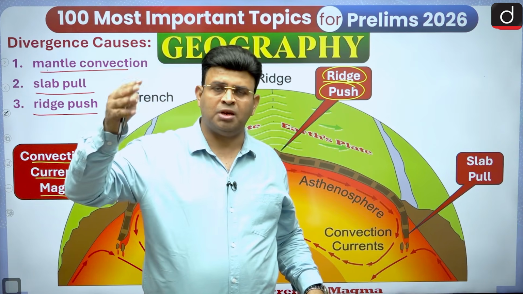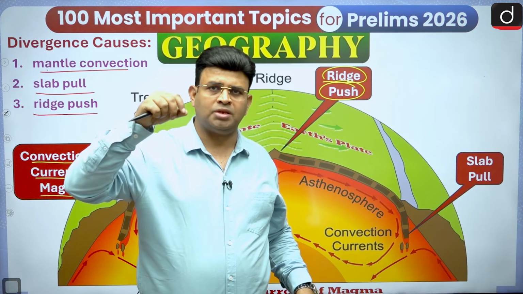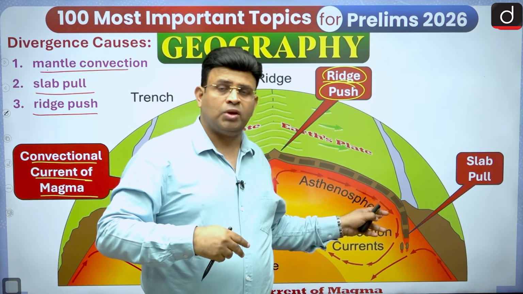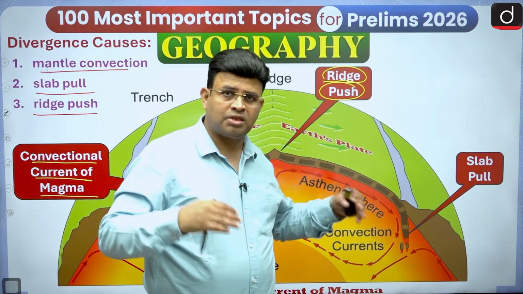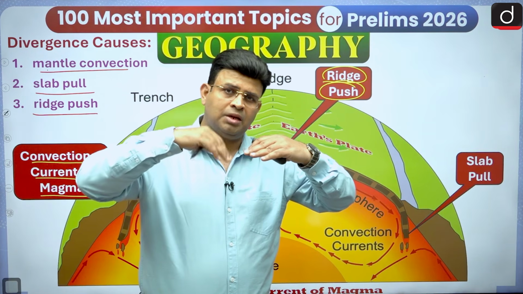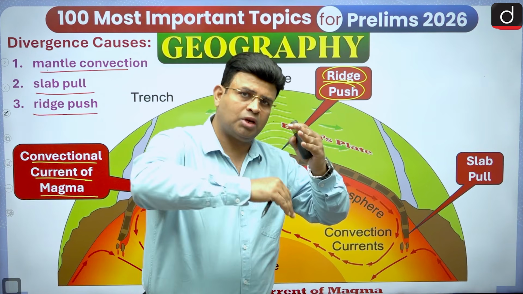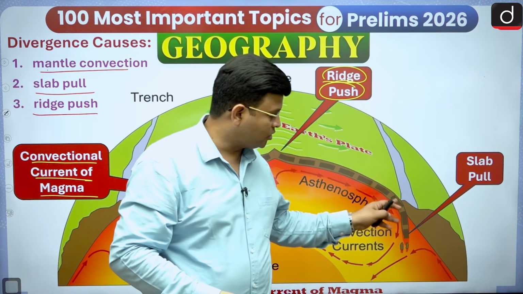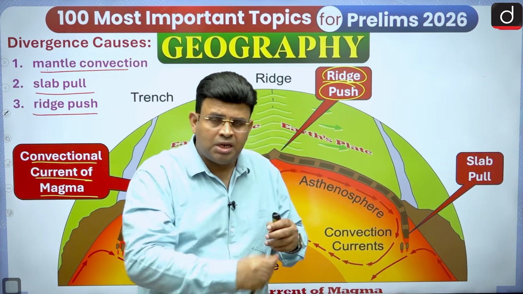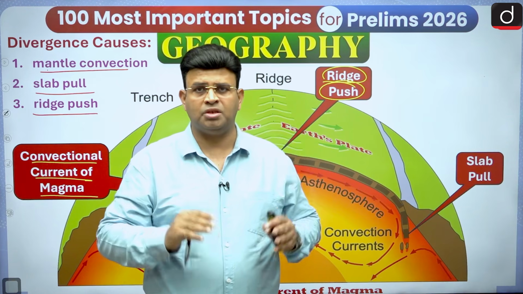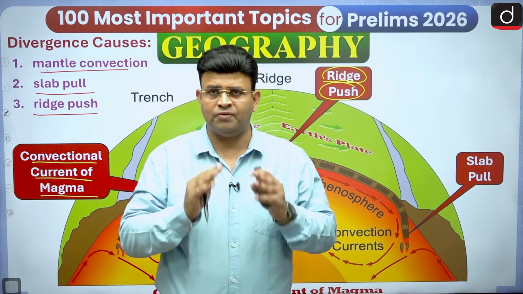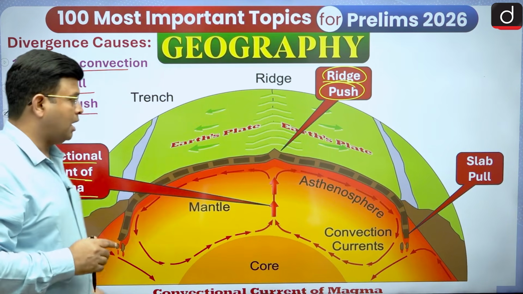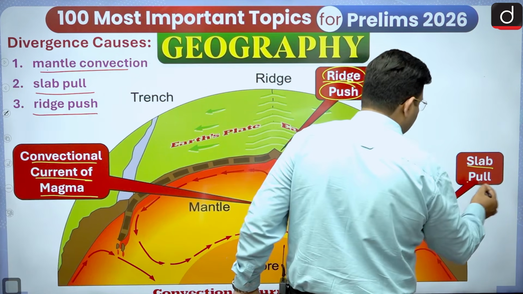Like if you have seen in paint, if you put some sticks or rods in the paint box, they will start slowly moving. In the same way, our ocean floor at the subduction zone, having more density, easily pulls itself down under the gravity inside the semi-molten asthenosphere. It is known as slab pull. When it is pulling down, that helps in the plate movement. So three forces are responsible for the plate movement: convectional current of magma, ridge push and slab pull.